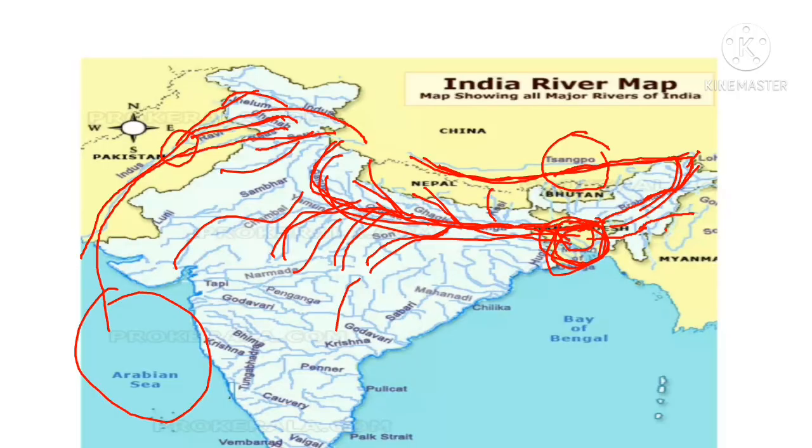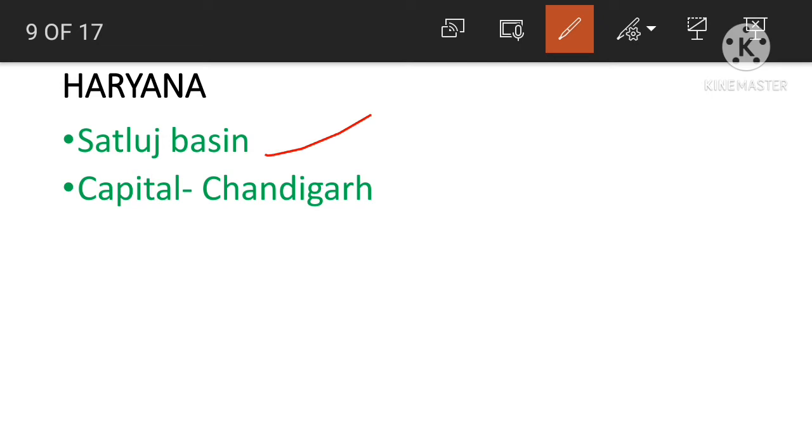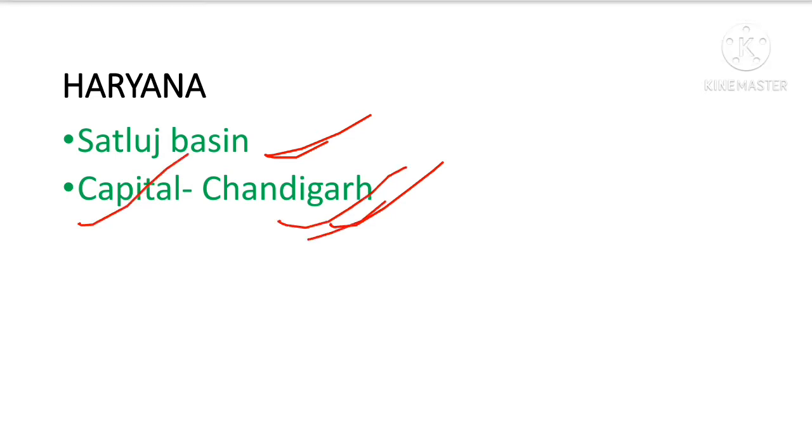Haryana lies in the Satluj basin. Why? Because the Satluj river is near to Haryana. Haryana gets water from the river Satluj, which is a tributary of the river Indus. And the capital of Haryana is Chandigarh.